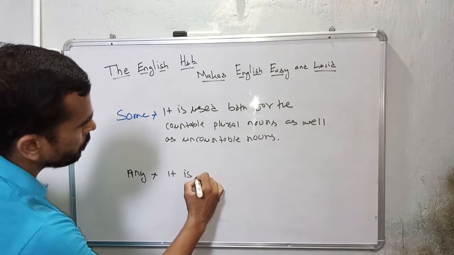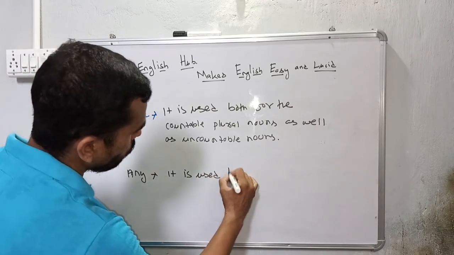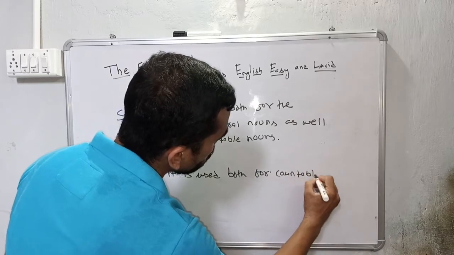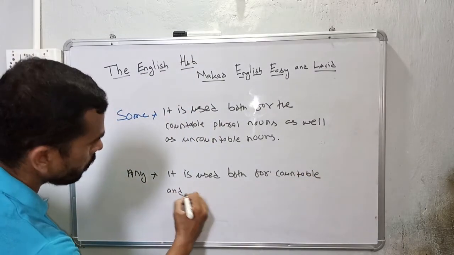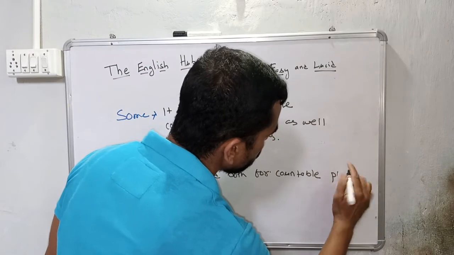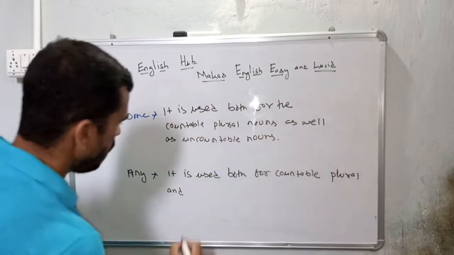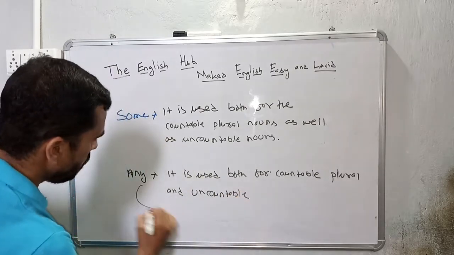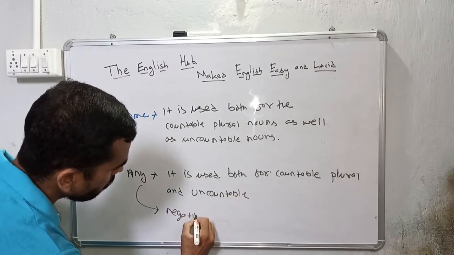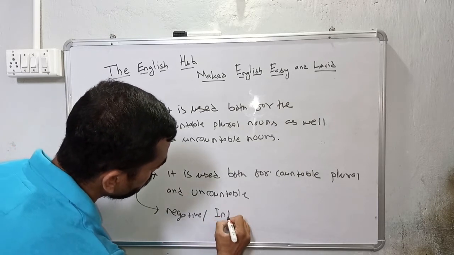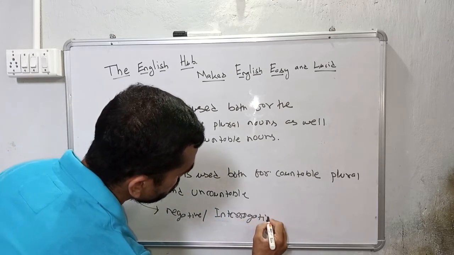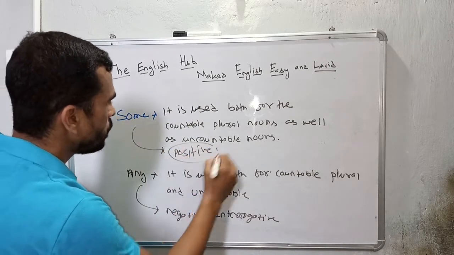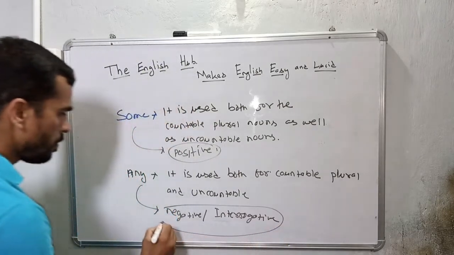It is used both for countable plural and uncountable. Any means negative and interrogative. Some means positive always. This is the difference.